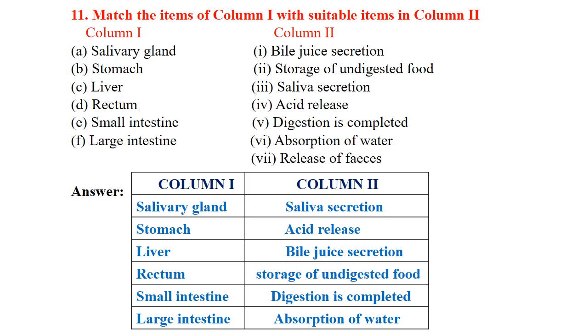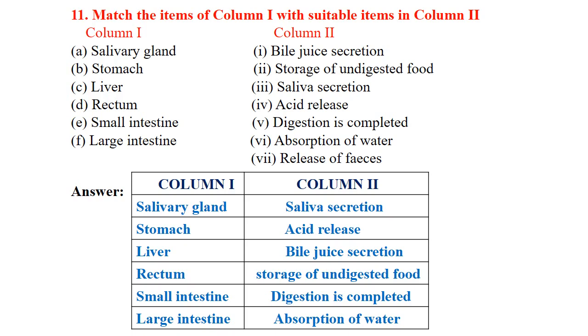Then rectum, that is storage of undigested food, and from the rectum the undigested food is excreted out through the anus. And small intestine, here digestion is completed, means the complete digestion of food components like carbohydrate, protein, fats takes place in the small intestine. So digestion is completed in the small intestine.